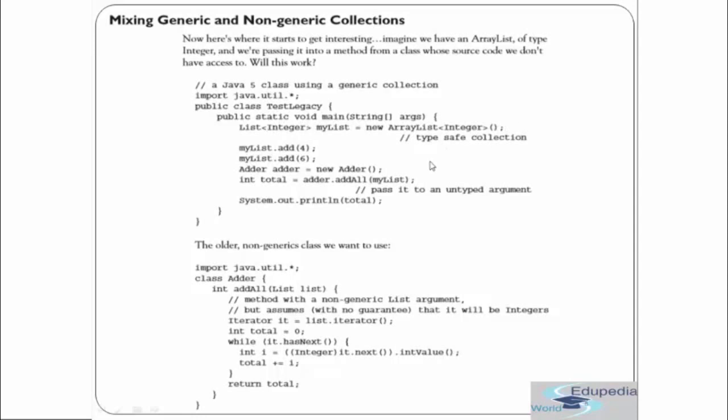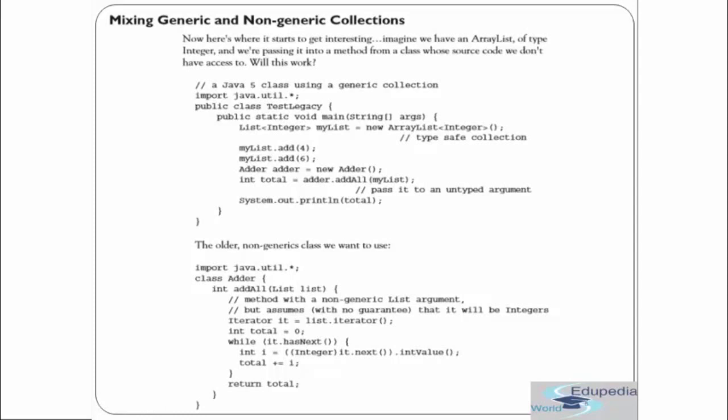Okay, so this is a type-safe collection since it can only take integers. Therefore, we added two integers, 4 and 6. Then we have a class Adder. We have created an object of Adder and then we are calling addAll and passing myList into the addAll method, which is returning us an integer.